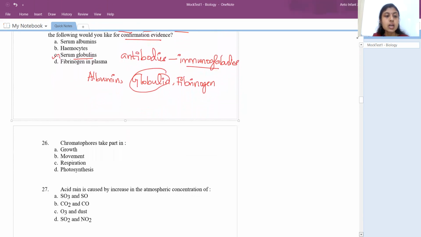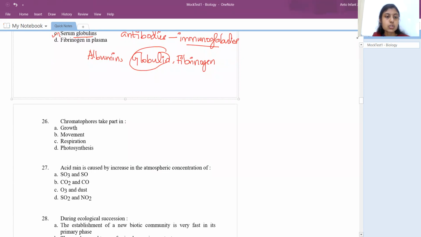Okay, so next question is, chromatophores take part in. Chromatophores are those we can see in bacteria, photosynthesizing organisms, which are responsible for photosynthesis. They have the pigments required for photosynthesis, right? Next question, acid rain is caused by increase in the atmospheric concentration of, the answer is sulfur dioxide and nitrogen dioxide. When they mix with water, they get converted into sulfuric acid and nitric acid, which will fall down to the earth as acid rain.